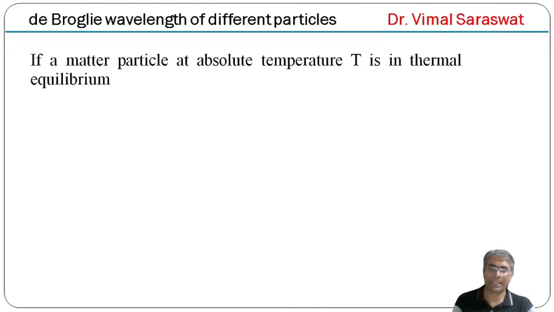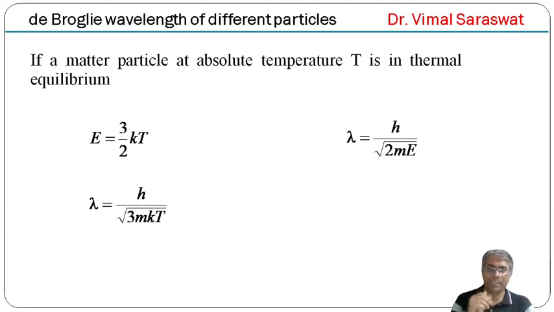If a matter particle at absolute temperature capital T is in thermal equilibrium, then energy E equal to 3 by 2 kT. Here k is Boltzmann's constant. But lambda equal to h upon square root of twice mE, so this E can be replaced by 3 by 2 kT. So 2 and 2 will cancel out, and lambda equal to h upon square root of 3 m kT.